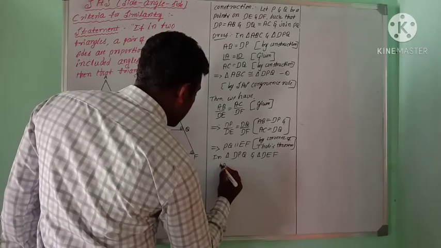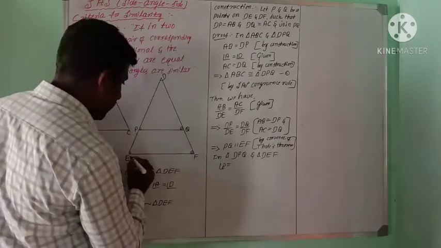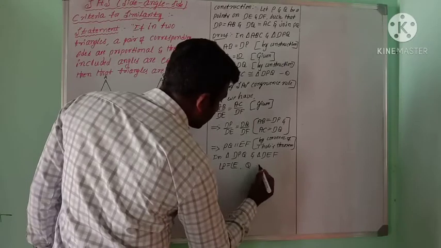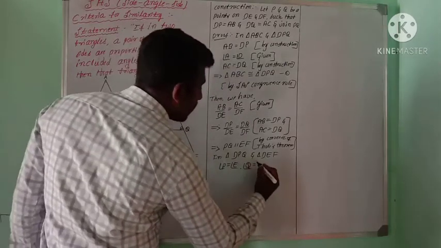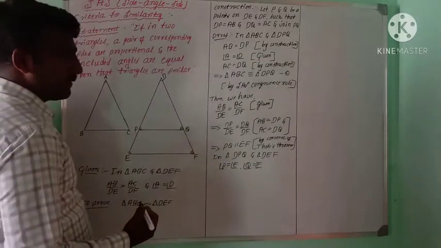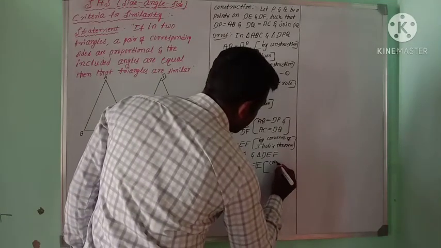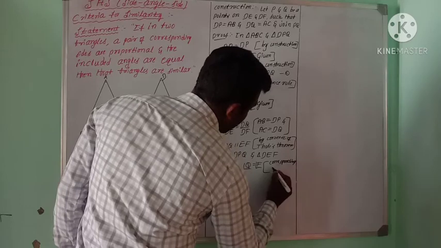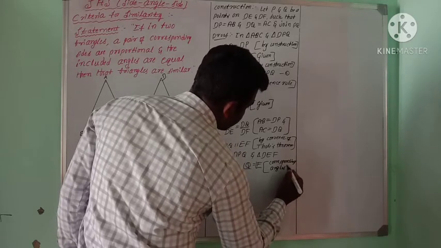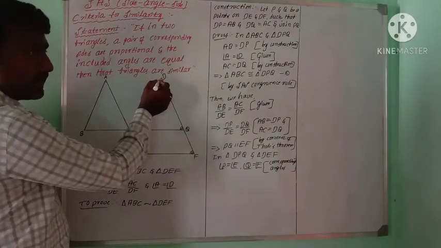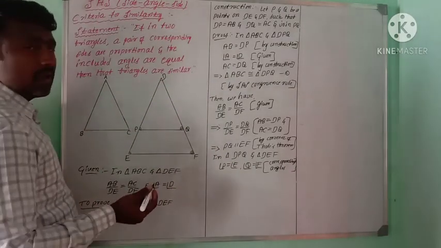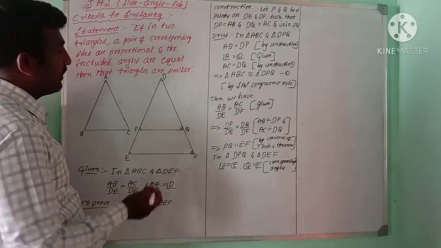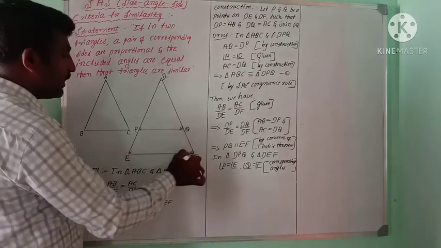And angle D is common to both. By the angle criteria of similarity of triangles, triangle DPQ is similar to triangle DEF.